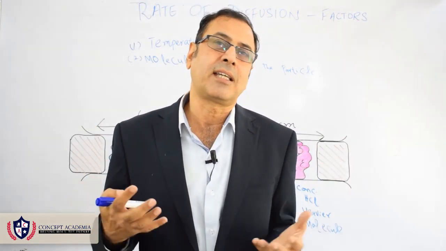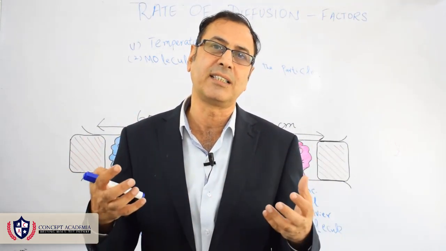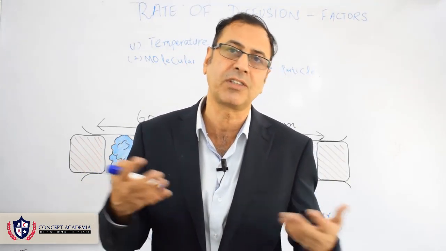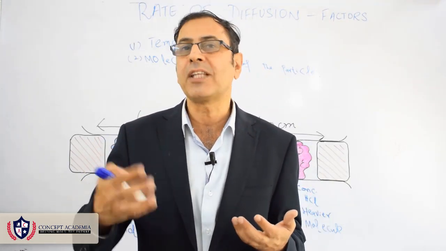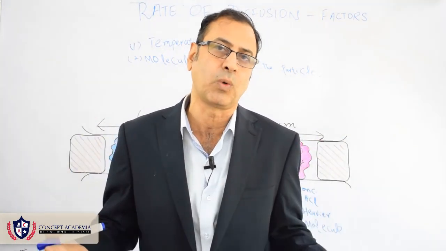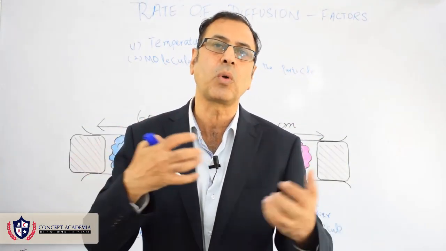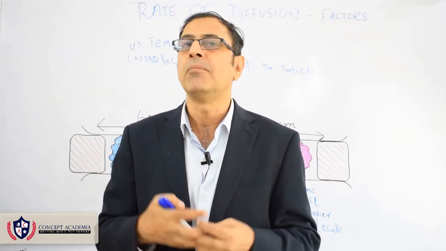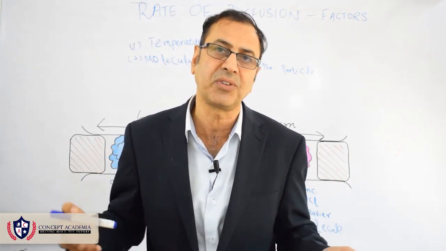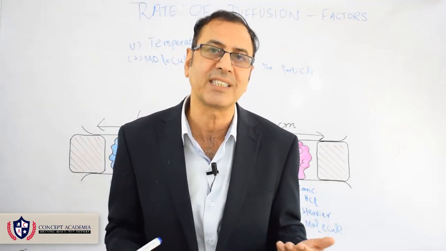We know that in case of diffusion, the particles move and they collide, and when they collide, they mix. Such a spontaneous mixing is called diffusion. When the temperature is high, the particles gain energy, their kinetic energy will be more, and with that kinetic energy there will be more collisions. With more collisions, there is more mixing, and the faster the mixing takes place, the faster the diffusion. So under high temperature, the rate of diffusion will increase.